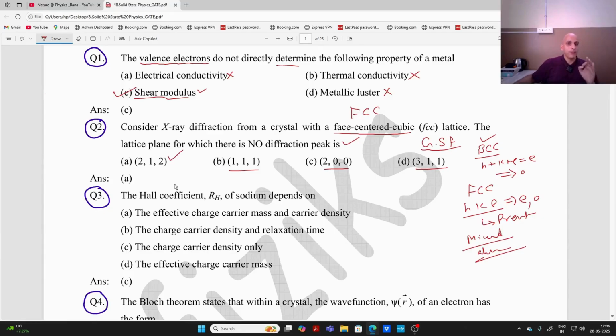This diffraction peak will be absent because the geometrical structure factor for this will be equal to 0, but for others it won't be equal to 0 because they are either all even or all odd. So this is an important question. I told you at that time that questions are usually asked from the geometrical structure factor, right?